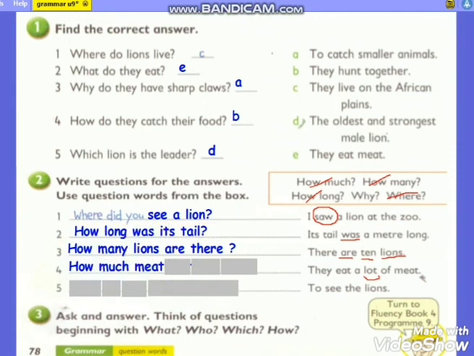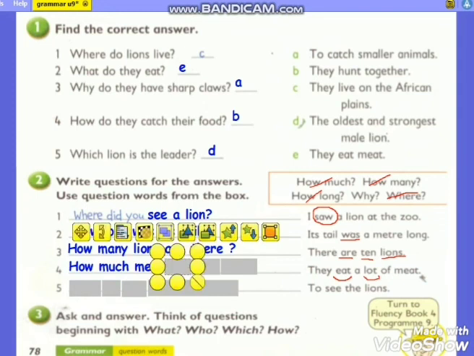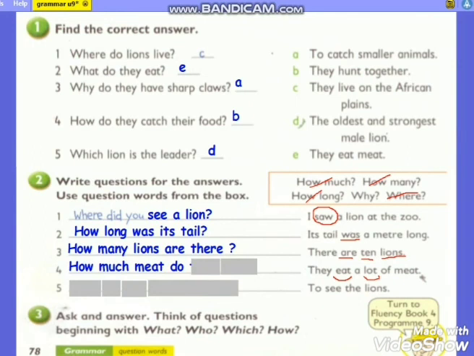Then, do we have a helping verb? No, we have the verb eat, and the subject is they. So, what do we use with they? Excellent. We use do. Then you have to add how much meat do, then the subject they eat, and the question mark.